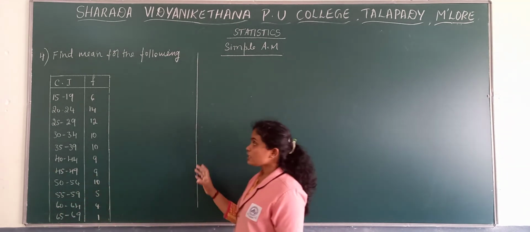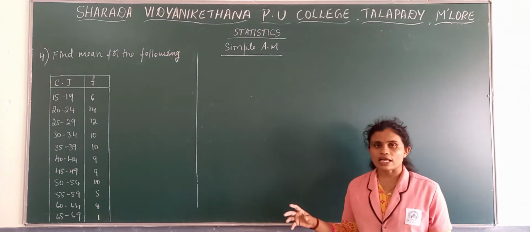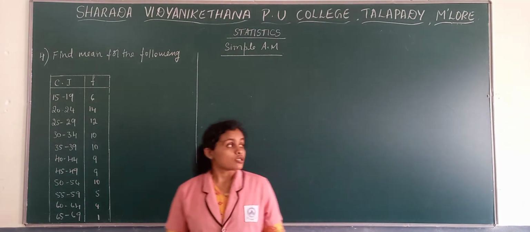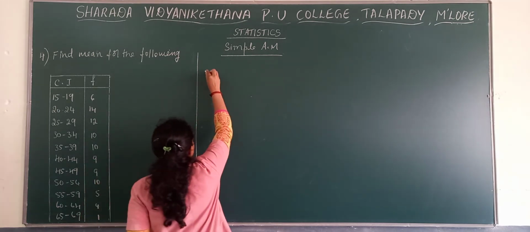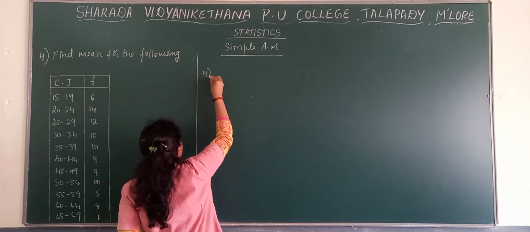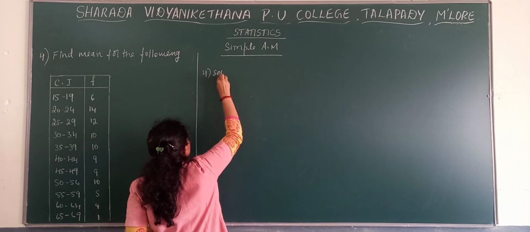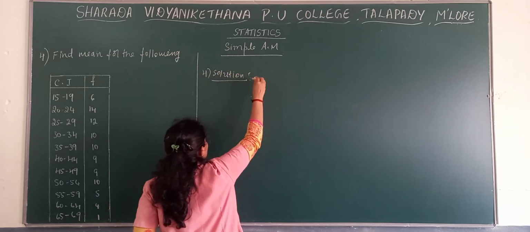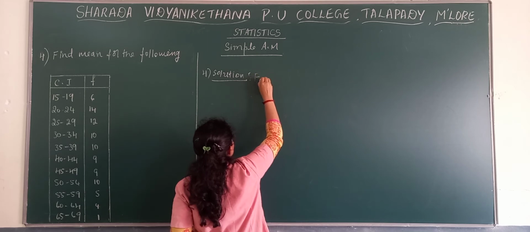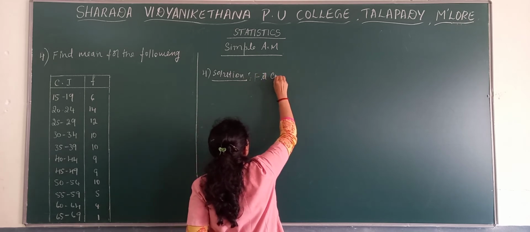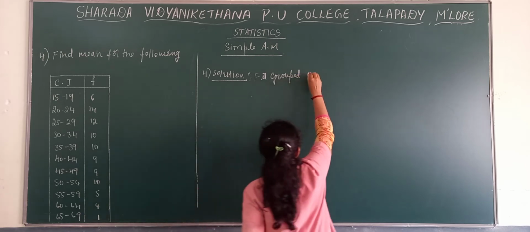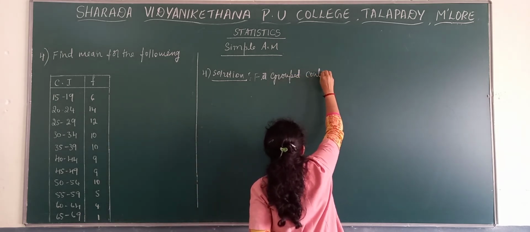When you get an inclusive series of class intervals, how do you find the mean? So here, the solution for grouped continuous data.